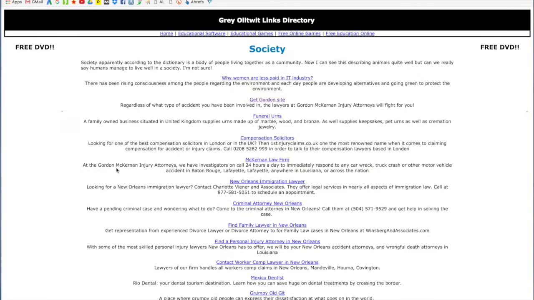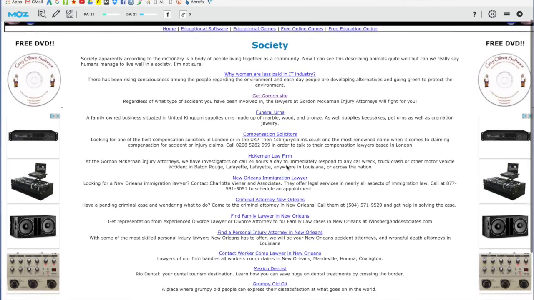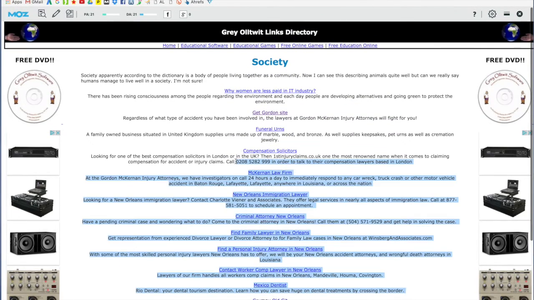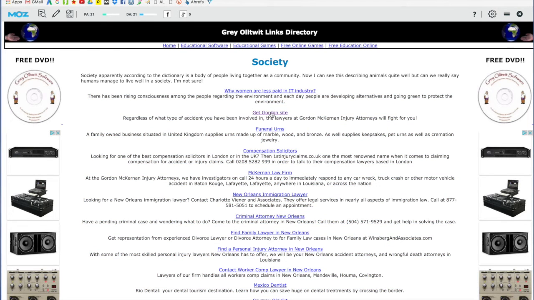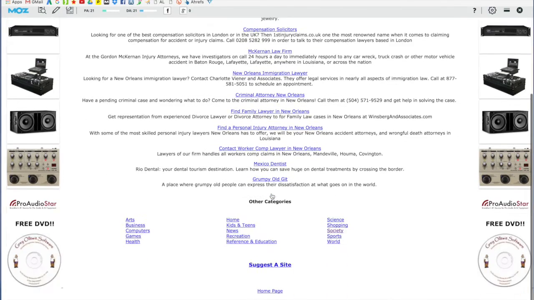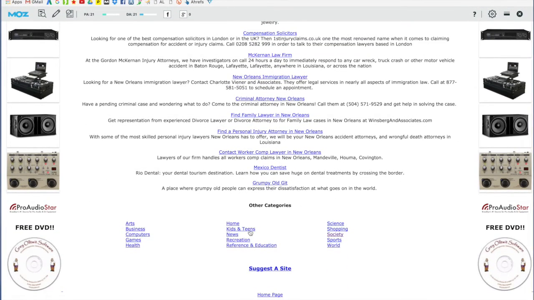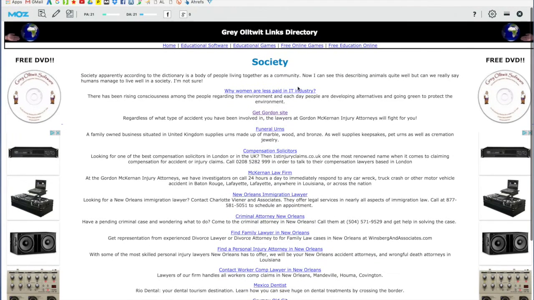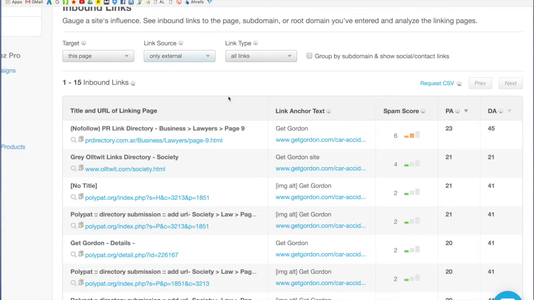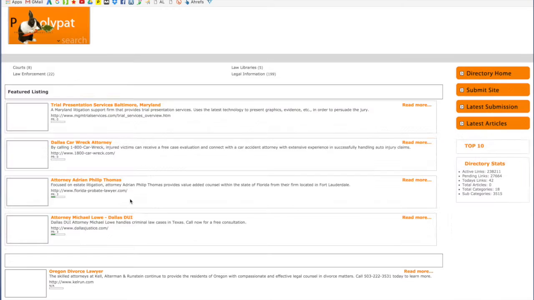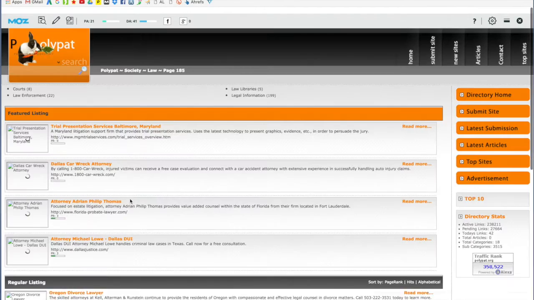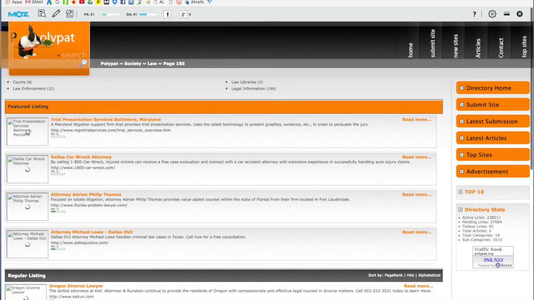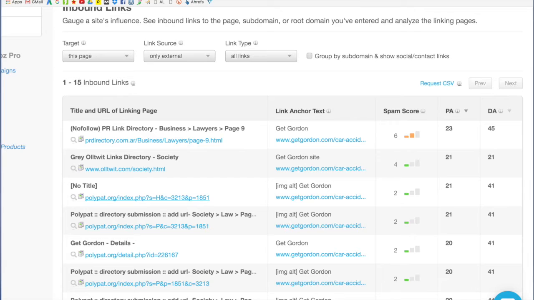Let's look at this one. Again, it's another link farm. This is not valuable. Here's their site here, Get Gordon's site. It looks like a very cheap kind of page that they paid to get this link, one of those cheap directories. So again, their second best link is not that good. Let's take a quick look at this one. Again, it's like one of those. All right, so I'll stop beating that to death.